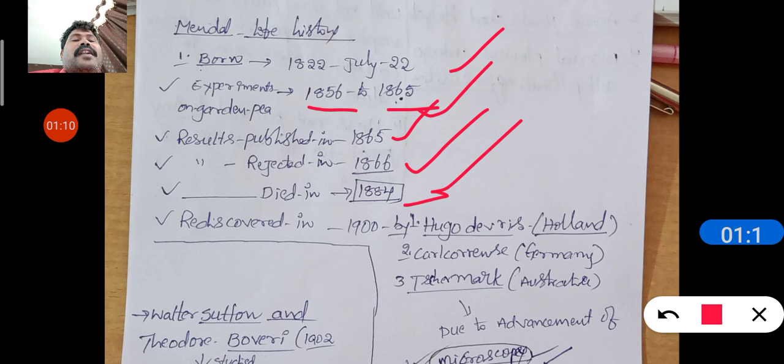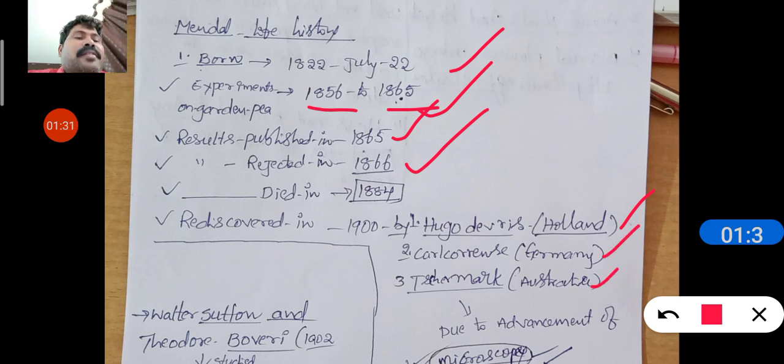Later, after his death, his experiments were rediscovered in 1900 by three scientists: Hugo de Vries of Holland, Carl Correns, and Tschermak. These three scientists rediscovered them.